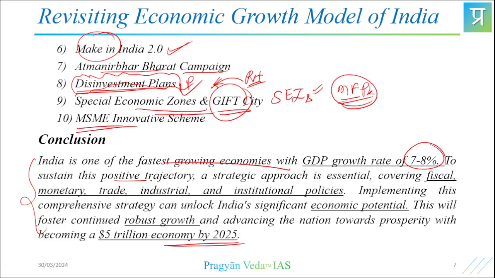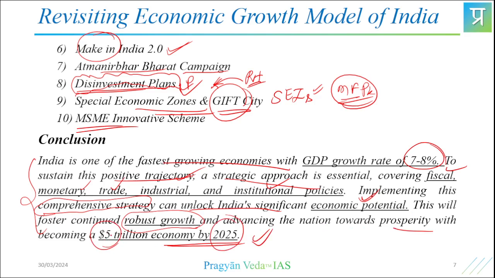And to sustain this positive trajectory, a strategic approach is essential, covering, write these keywords which are pertinent to the economy: fiscal, monetary, trade, industrial and institutional policies. And implementing a comprehensive strategy like that can unlock India's significant economic potential. This will foster continued robust growth, see the keywords, and advance the nation towards prosperity by becoming a $5 trillion economy by 2025.